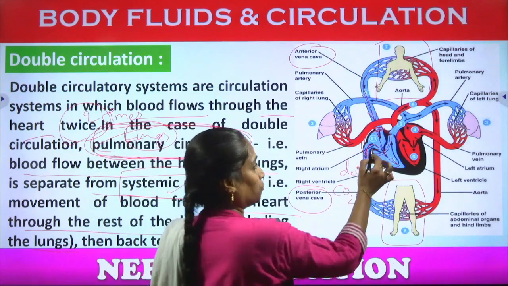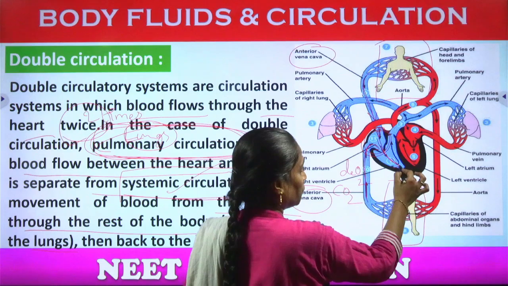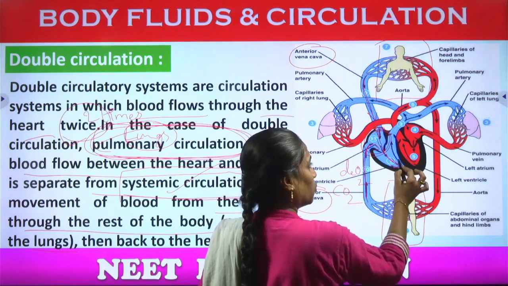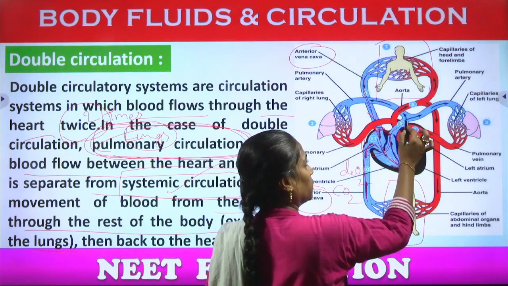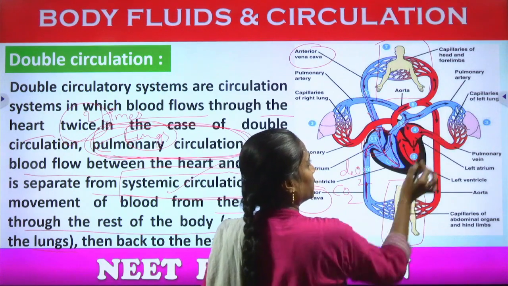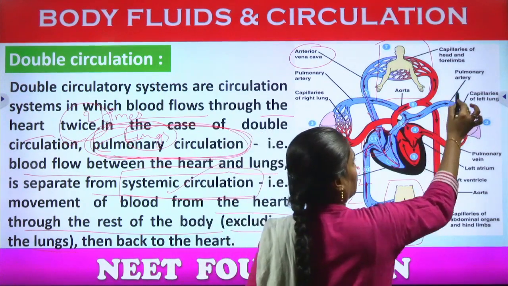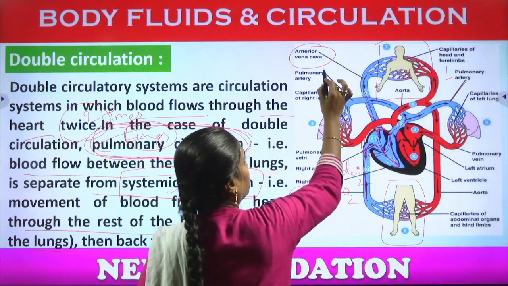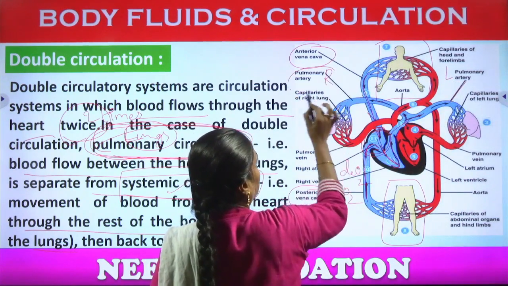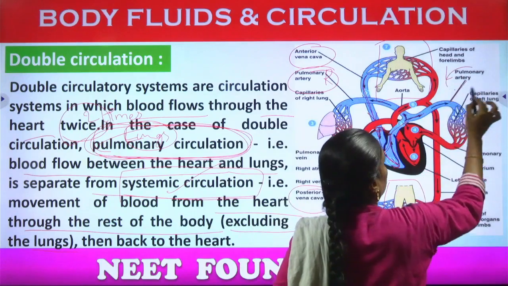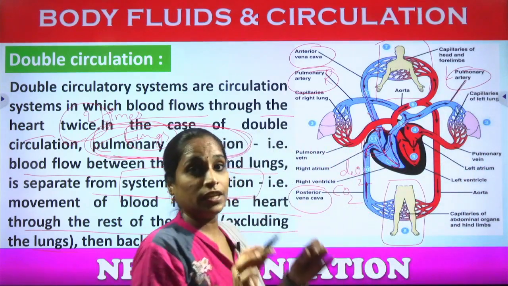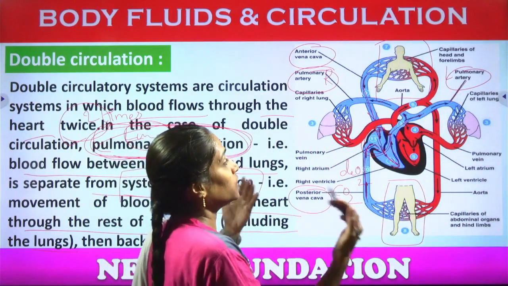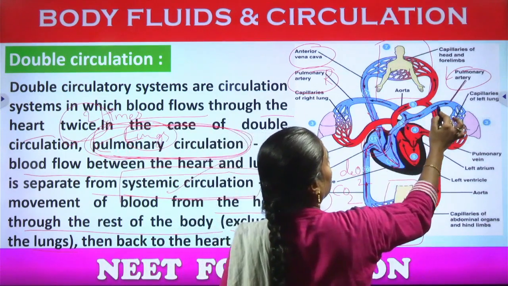From the ventricle the deoxygenated molecules will move into the blood vessel called the pulmonary artery. This is the left pulmonary artery and this is the right pulmonary artery. These are responsible for sending the deoxygenated molecules towards the lungs.